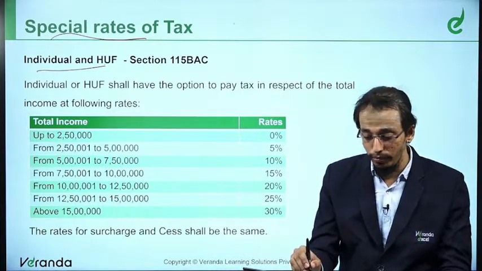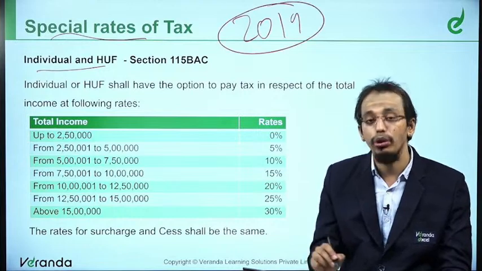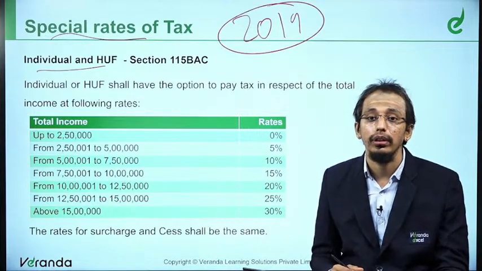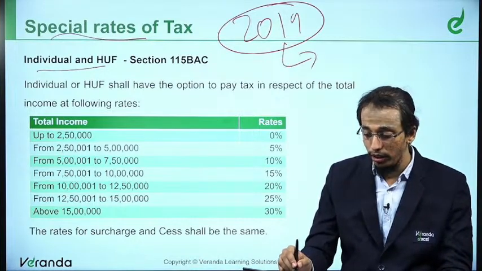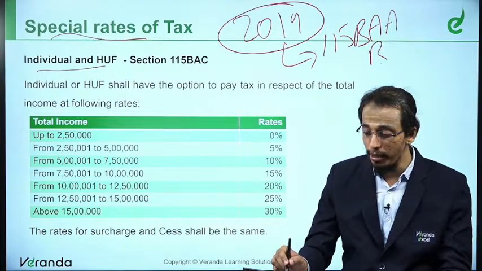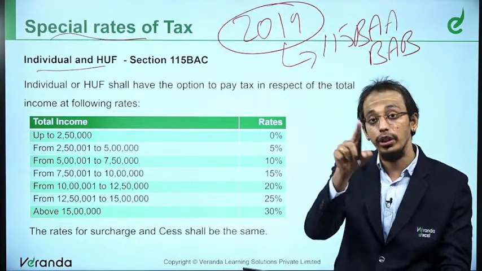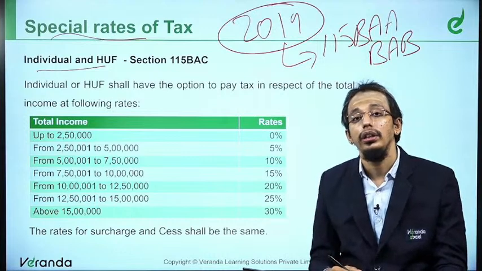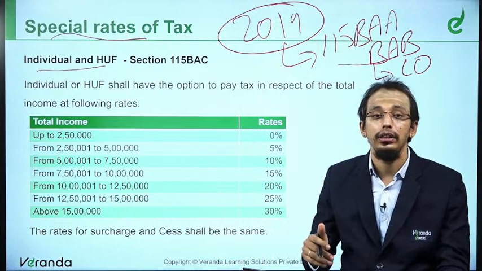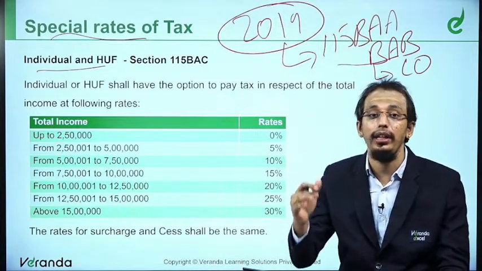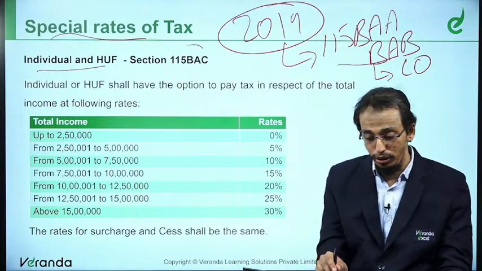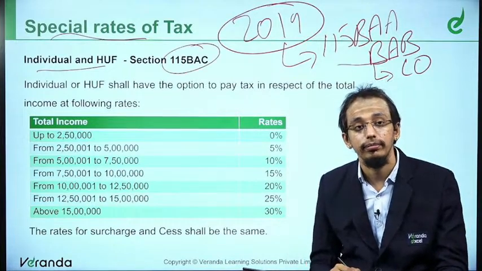Just before this, somewhere in September or October 2019, when the tax amendment law was brought in by our finance minister, two sections were introduced at that point in time, 115BAA and BAB. That is not an amendment relating to this examination, but an amendment relating to the earlier examination. These were all applicable for company. On similar lines, I will not say same, on similar lines, now individual and HUF has got a new tax rate under section 115BAC.